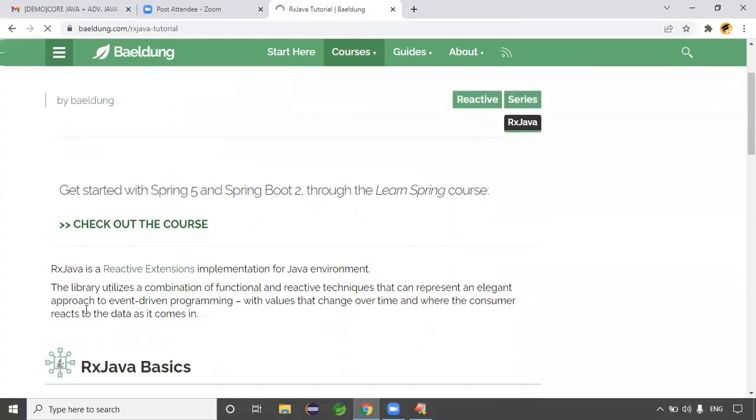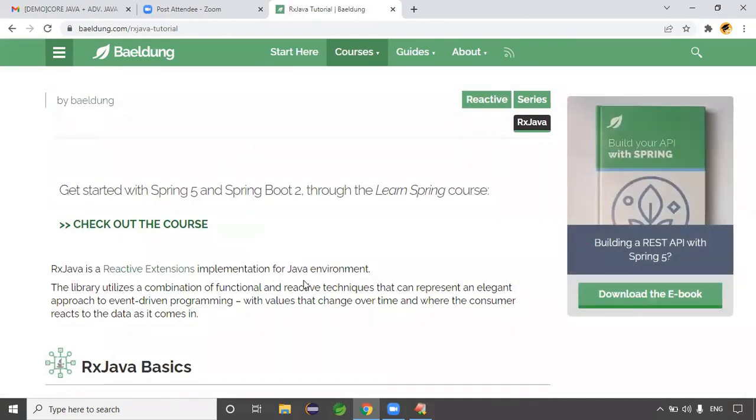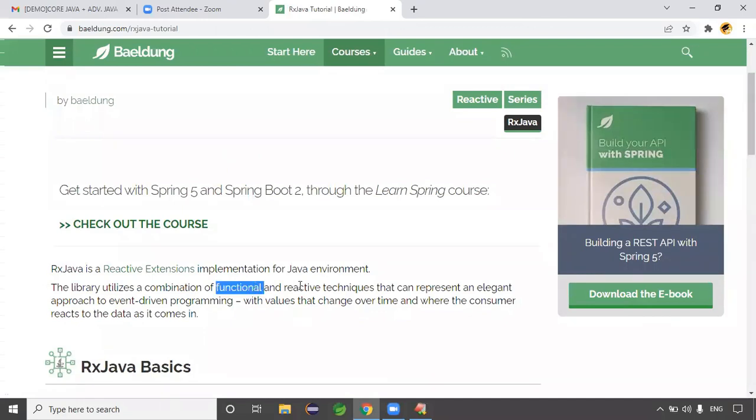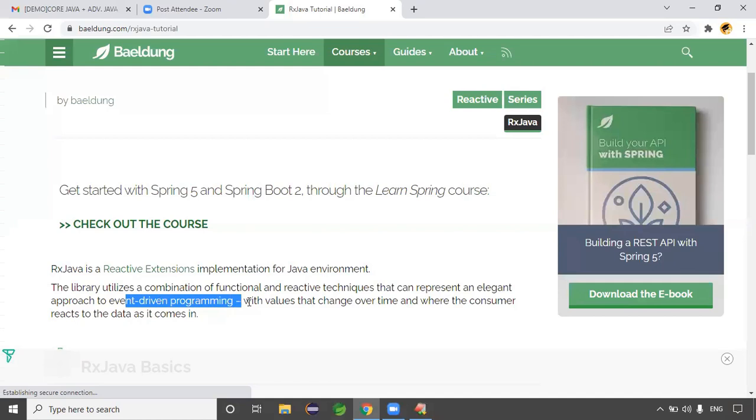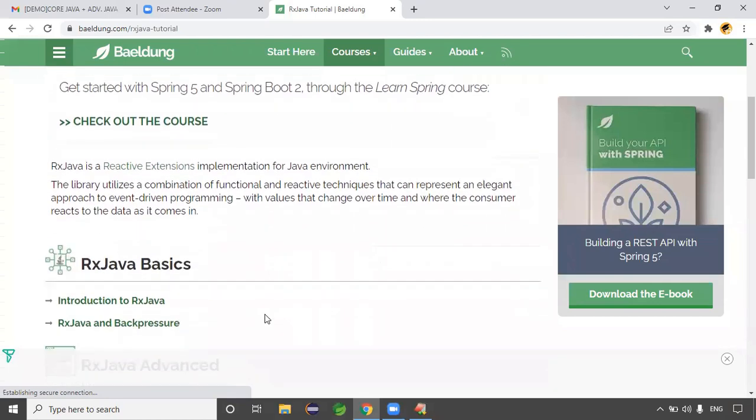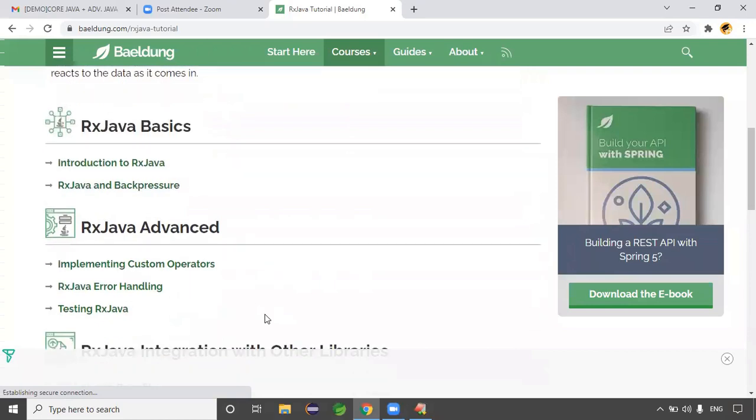See here, RX Java is a reactive extension implementation for the Java environment. The library utilizes a combination of functional and reactive techniques that represent an elegant approach to event-driven programming, which values change over time, and the consumer reacts to the data as it comes in, right? Introduction to RX.